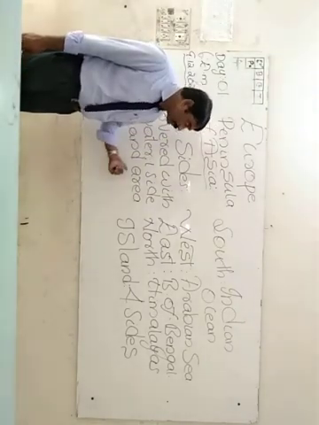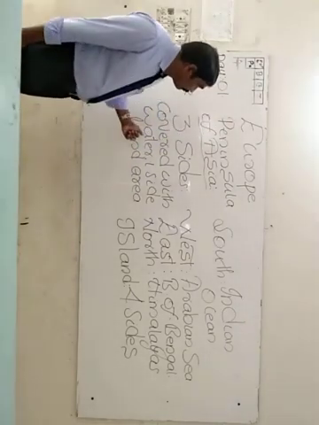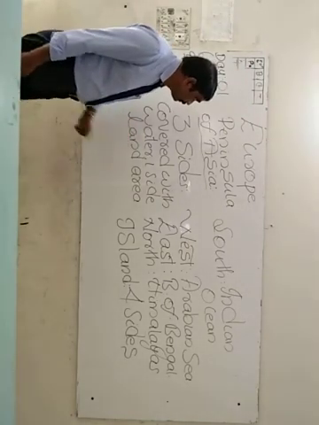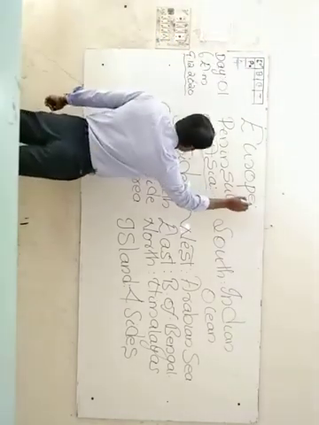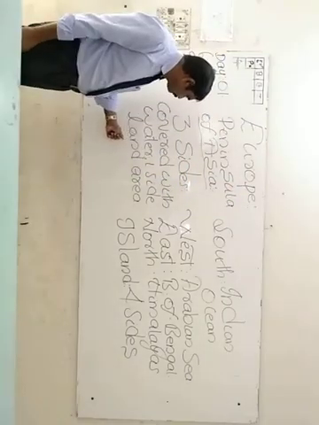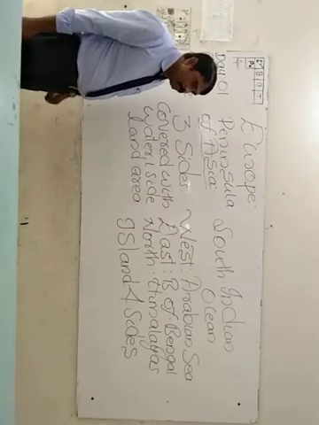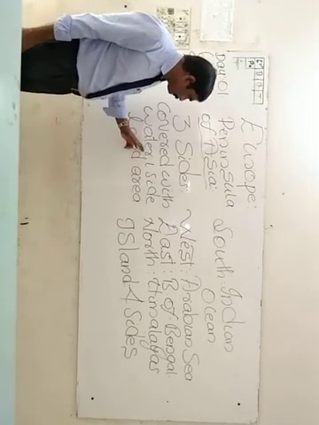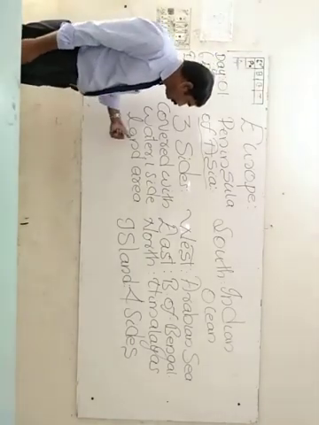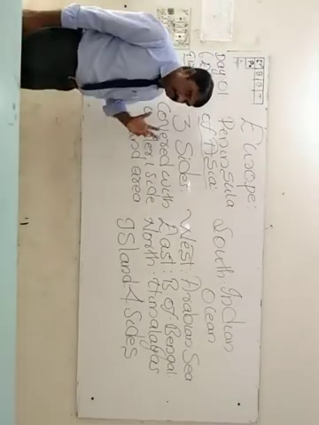I will tell you once more, children. We are studying the lesson Europe, a peninsula of Asia. Europe is a peninsula that we are studying.